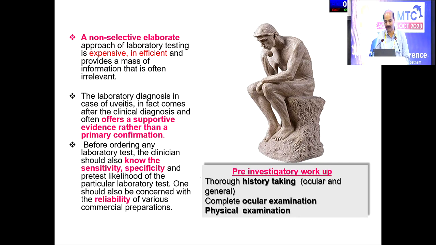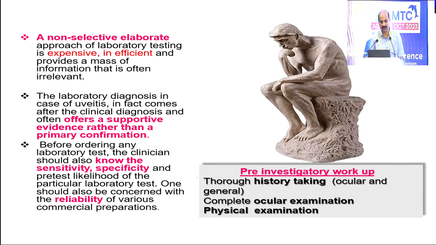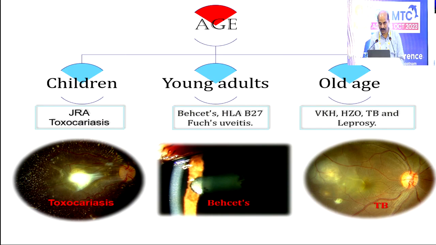A non-selective elaborate approach is not required for a case of uveitis. Usually we go on doing all investigations available to know the cause of inflammation, but it doesn't require that. All these investigations are more supportive, they don't confirm any diagnosis. Before going for lab investigation, we need to know how sensitive and specific the investigation is. And the main thing in workup is history taking. Usually we miss this. Once we have come to ophthalmology, we forget about history taking. So history taking is very important, and complete ocular and physical examination is required.